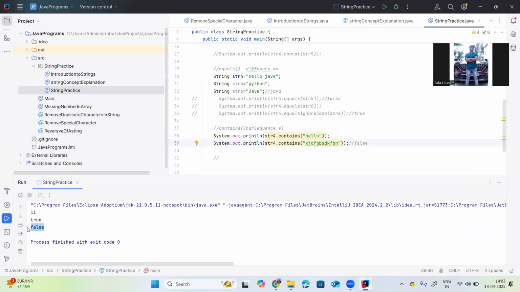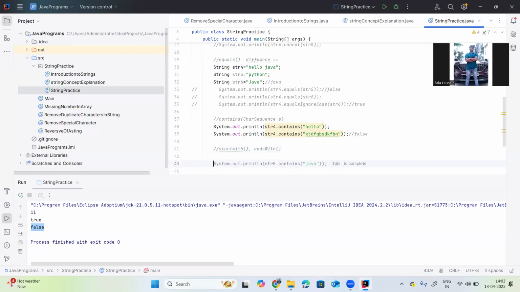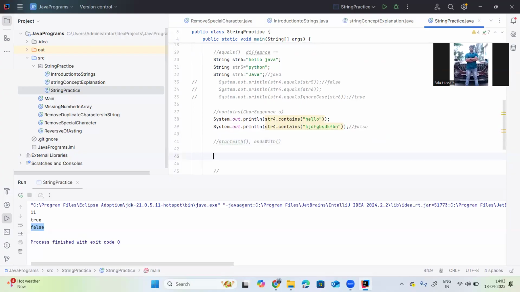Then the next methods are starts with and ends with. Let me system.out.println str4 starts with hello.